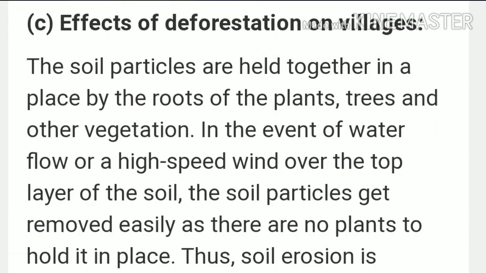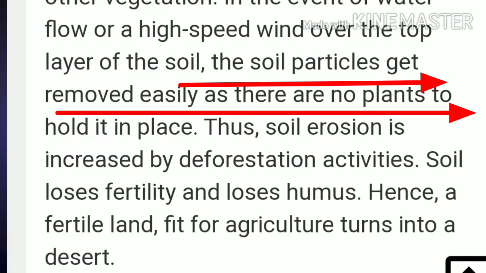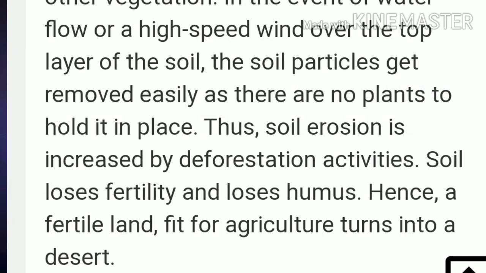Now, next we will study the effects of deforestation on villages. So children, the soil particles are held together in place by the roots of the plants, trees and other vegetation. In the event of water flow or high-speed wind, the top layer of the soil particles gets removed easily as there are no plants to hold it in place. Thus, soil erosion is increased by deforestation activities.